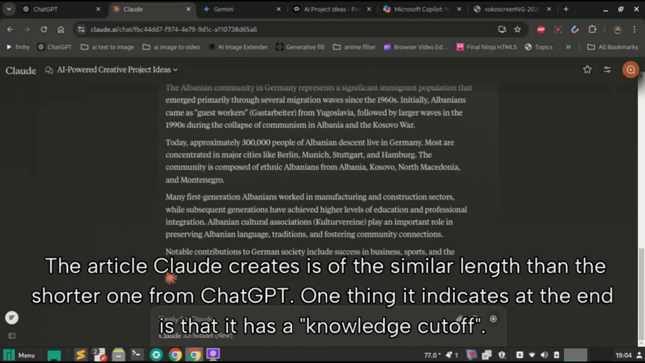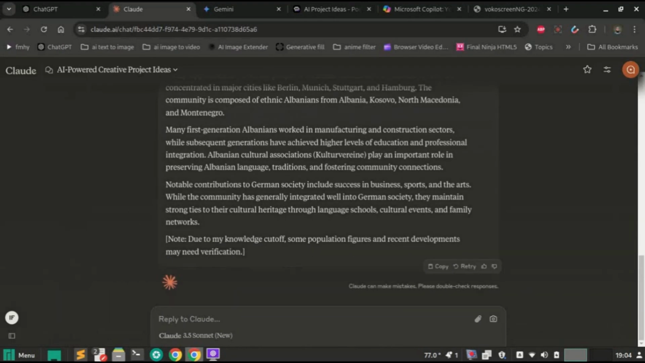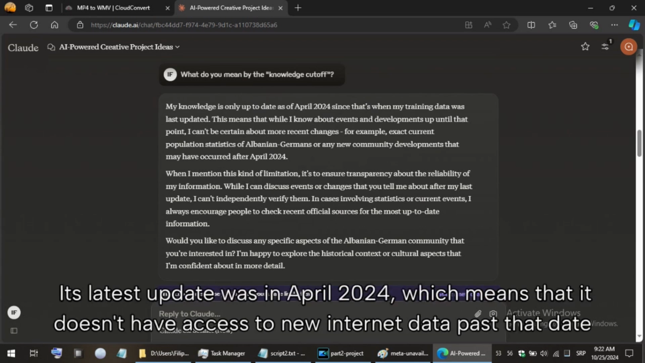One thing it indicates at the end is that it has a knowledge cutoff. That's because it's not currently accessing the internet, but instead its training data is updated periodically. Its latest update was in April 2024, which means that it doesn't have access to new internet data past that date.